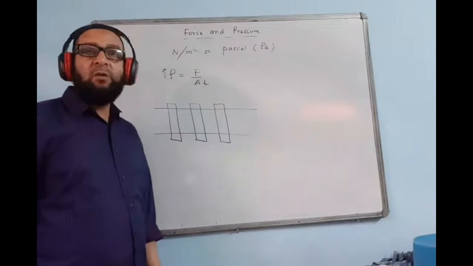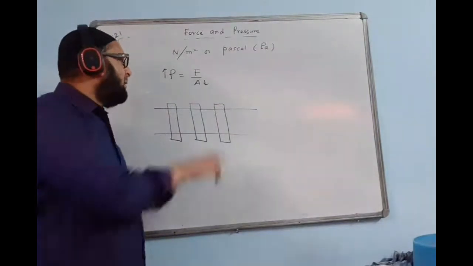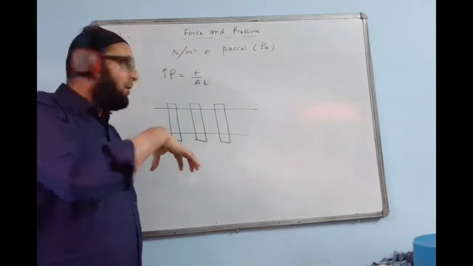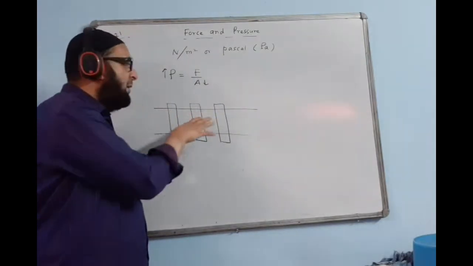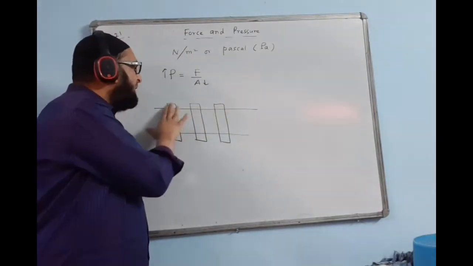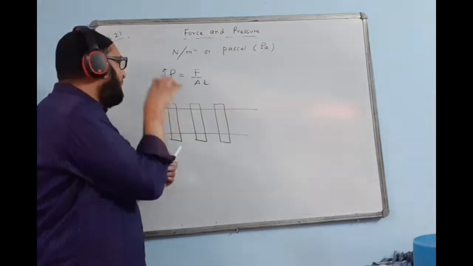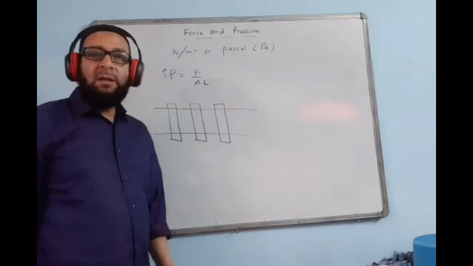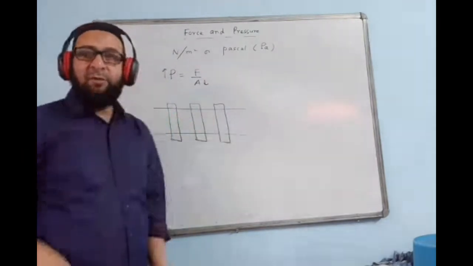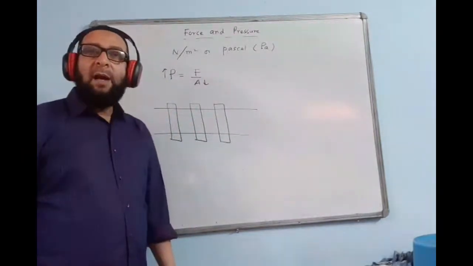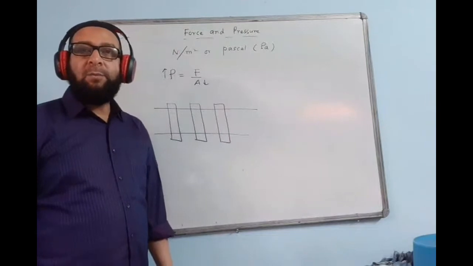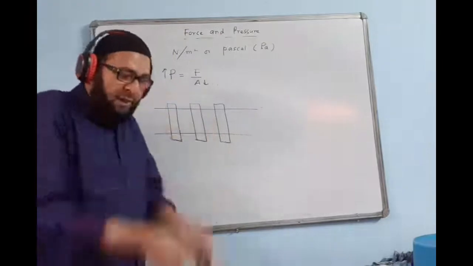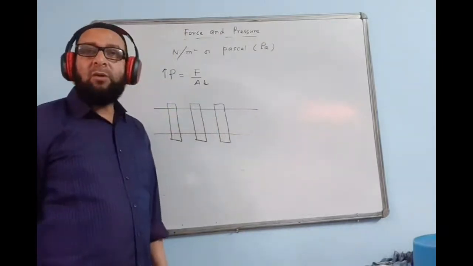Why are sleepers used? So that the force exerted by the train on the track is spread over a larger surface. Sleepers provide a larger surface area for the force to be exerted and will reduce the pressure. Because of that, the track will not sink into the ground. Otherwise, that may cause accidents.